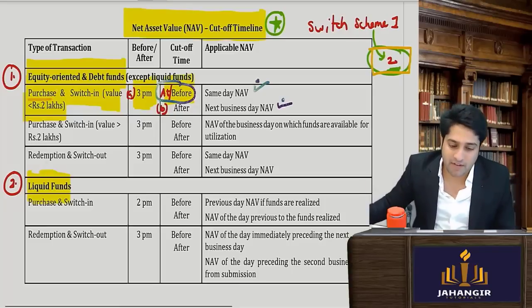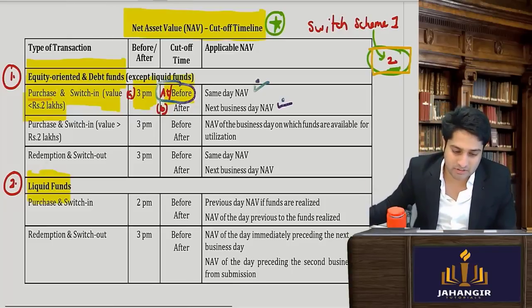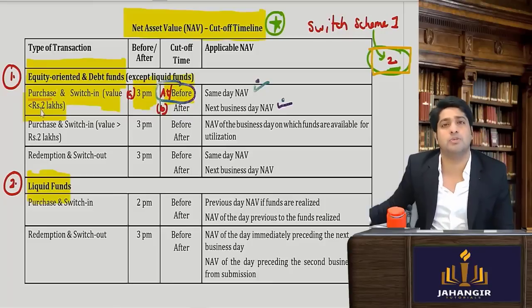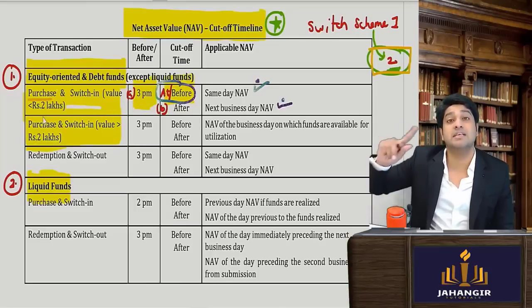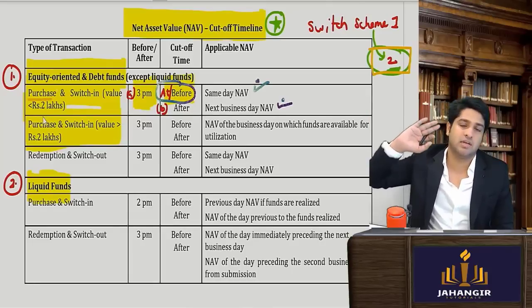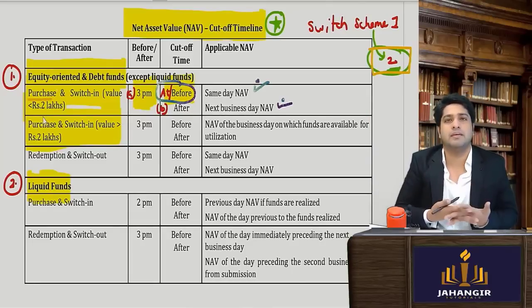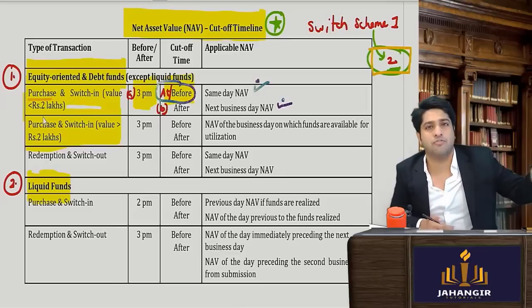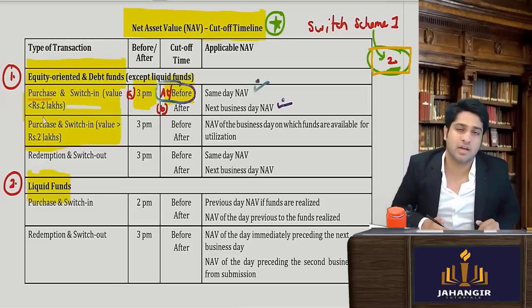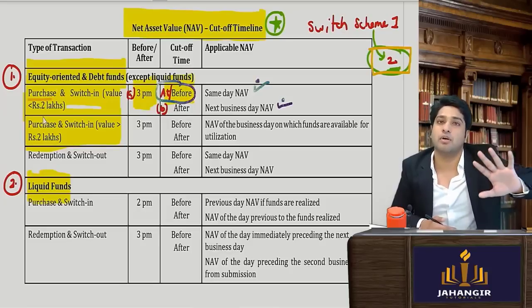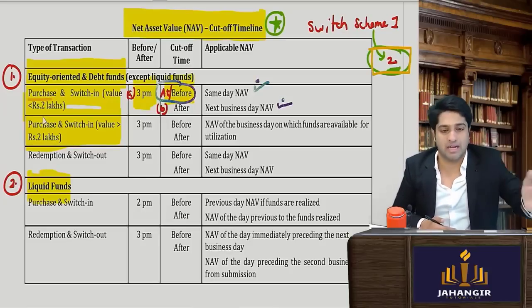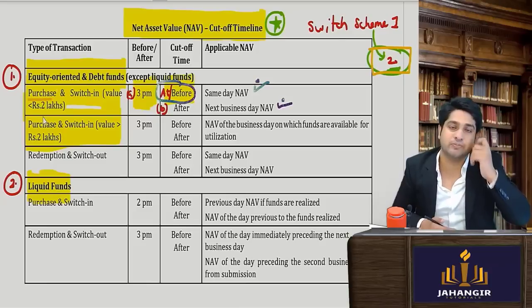Second, this was only for transactions up to 2 lakhs. If I've done a transaction, I've purchased or switched in, and the value of my buying is greater than 2 lakhs. Let's say I am a big investor, I have invested 10 lakh rupees. I have purchased or switched from one scheme to another. I have come in for 5 lakh rupees. So I will come in the second category, yes or no?